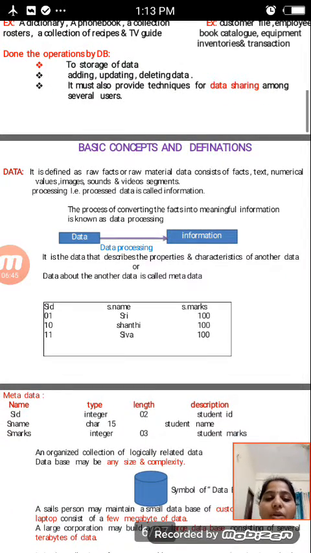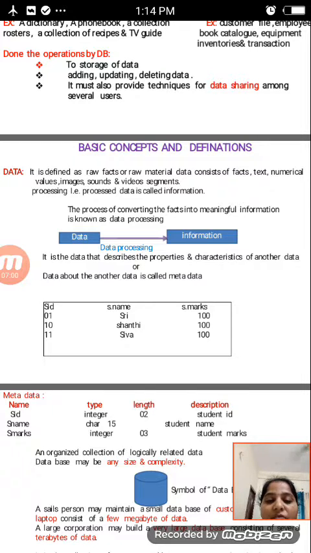After that, processed data is a collection of information. That means the process of converting the facts into meaningful information is known as data processing.